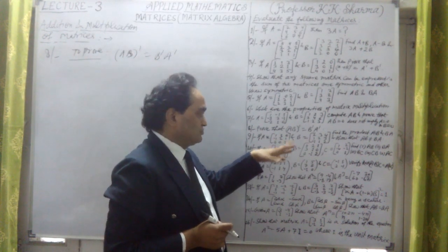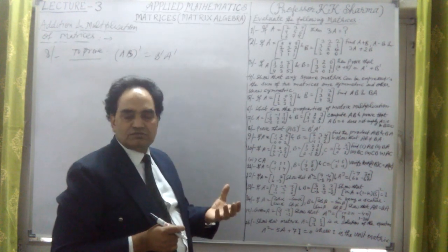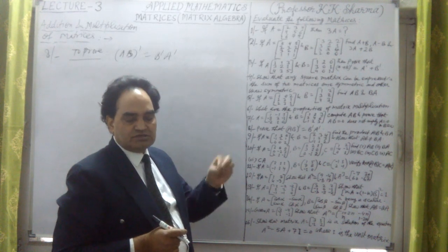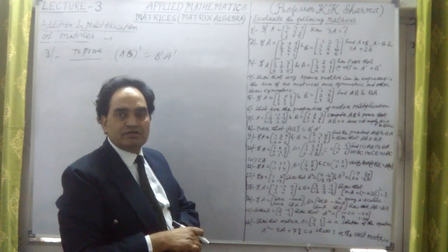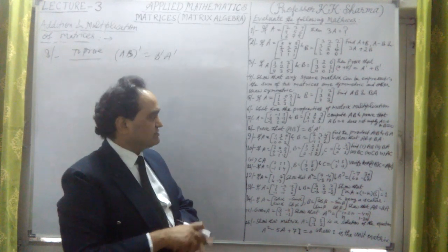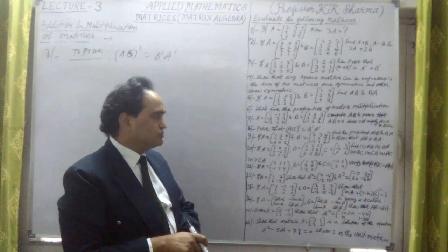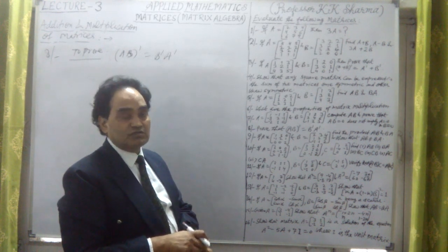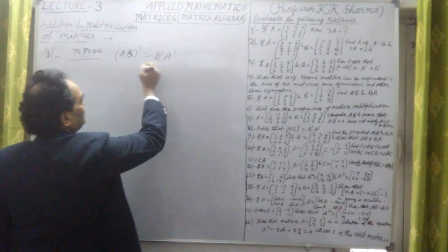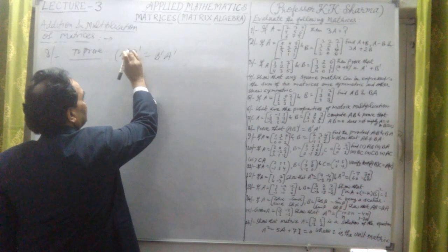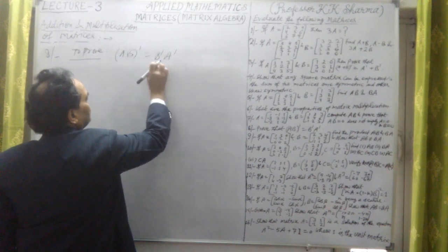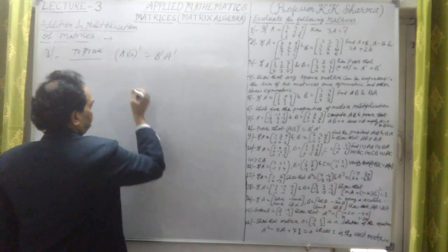A transpose matrix is obtained by interchanging rows into columns, so the resultant matrix will have the rows converted into columns. But in the case of multiplication, if AB is multiplied and its transpose is calculated, then it is B transpose into A transpose. Both of them must be equal. So let me prove this. We have to prove that the transpose of the AB multiplication is equal to B transpose into A transpose.